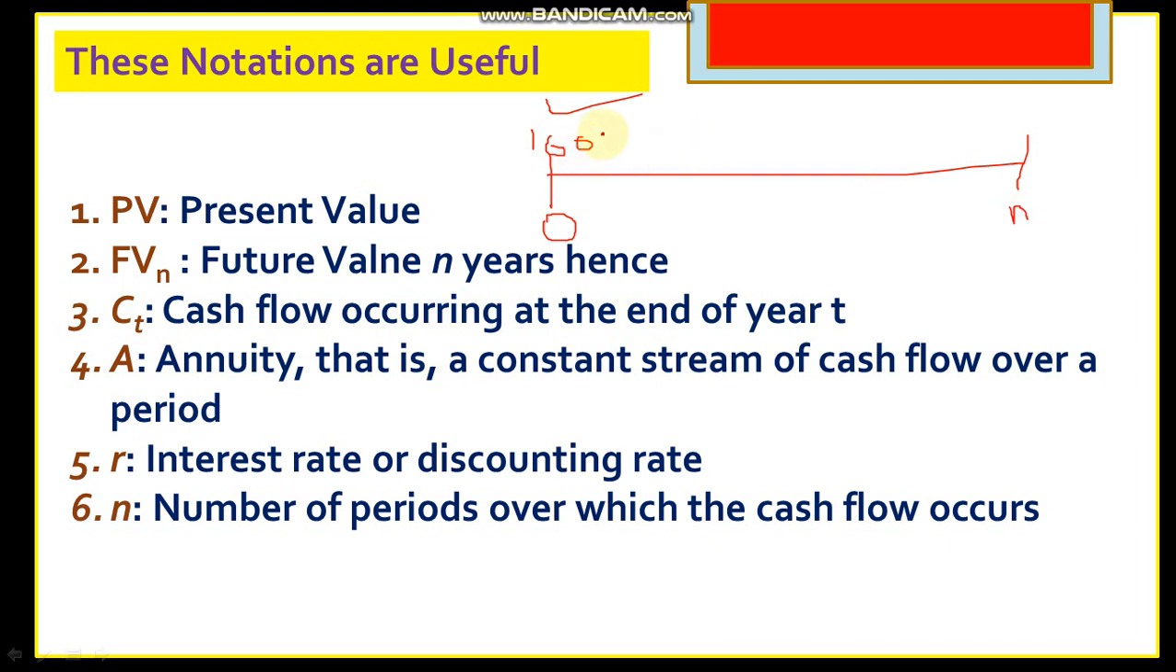Future value. This particular cash flow, maybe in present, maybe in future, or maybe in between, is called cash flow, and normally we write it as CT. Annuity concept will come later. R is the rate, that 10% rate that we have considered in the last case, and N is the number of years. In the last case